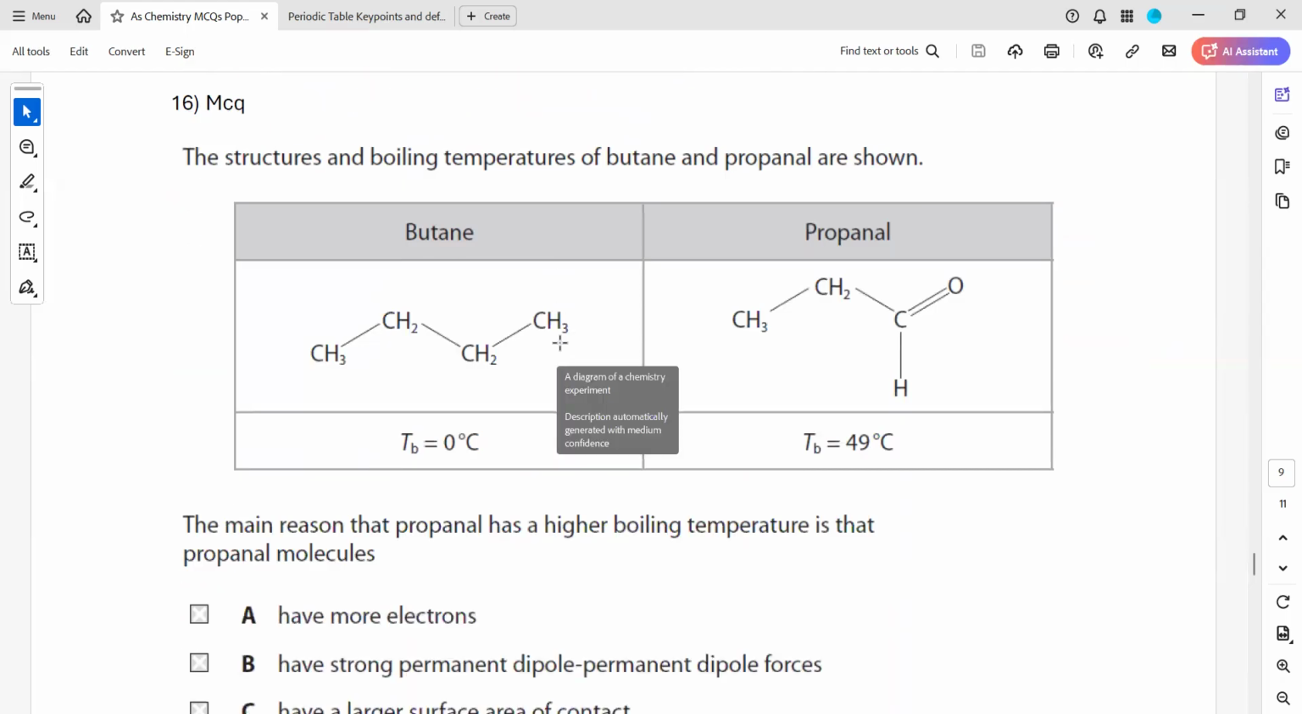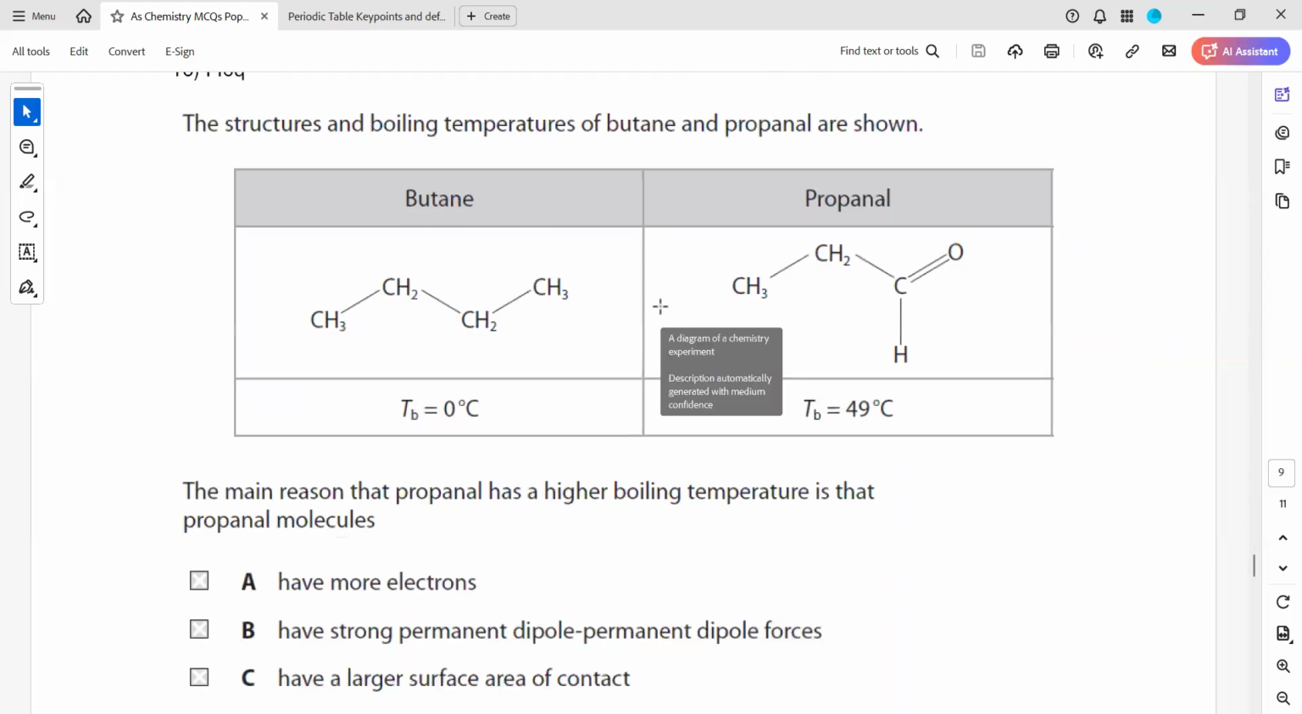The structure and the boiling temperature of butane and propanol are shown.